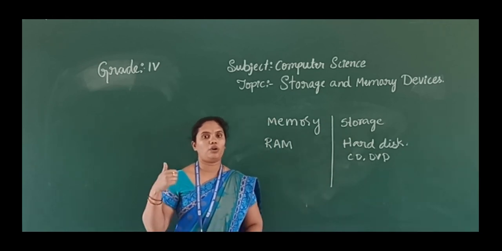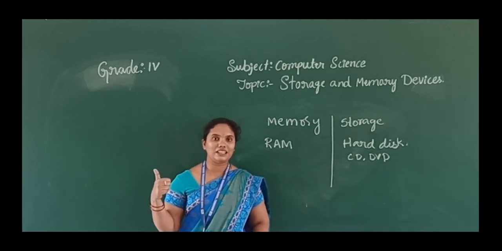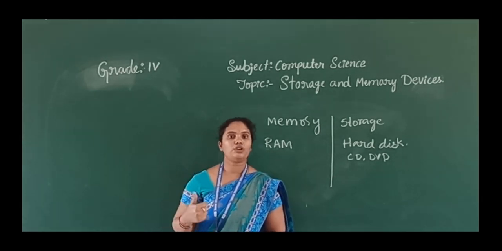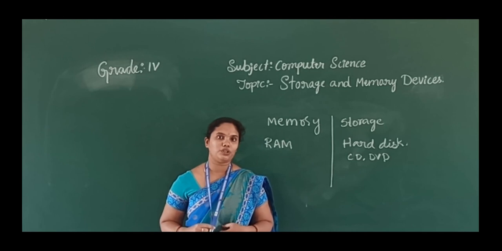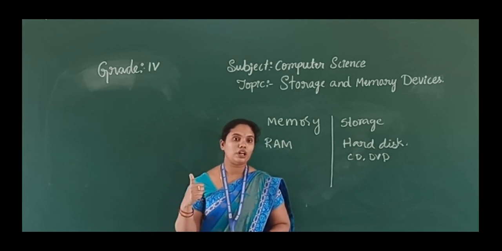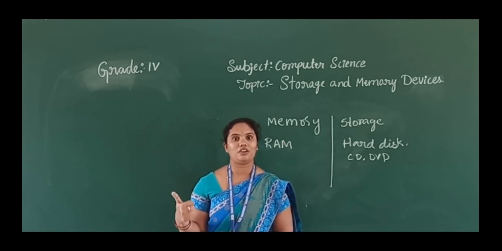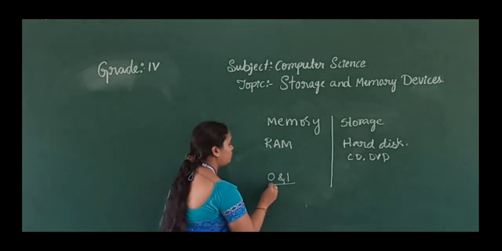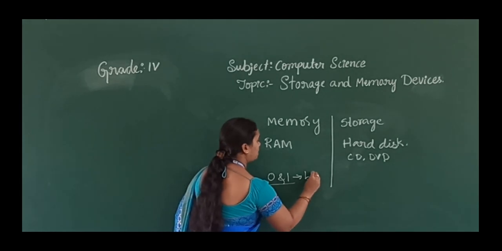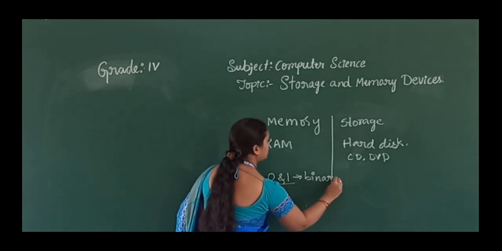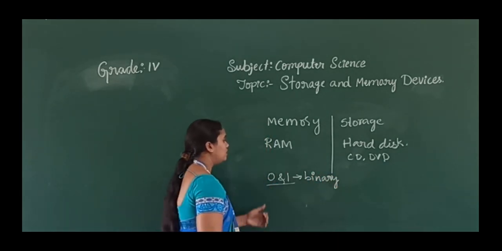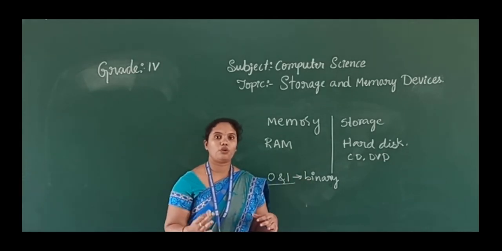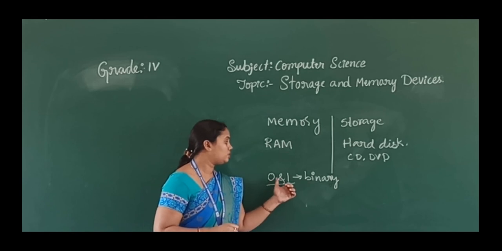Now I already told you the computer will not understand your language. It can understand only computer language. So which is the computer language? Computer language is binary language, that is zeros and ones. Whatever you give, it is going to convert into zeros and ones.